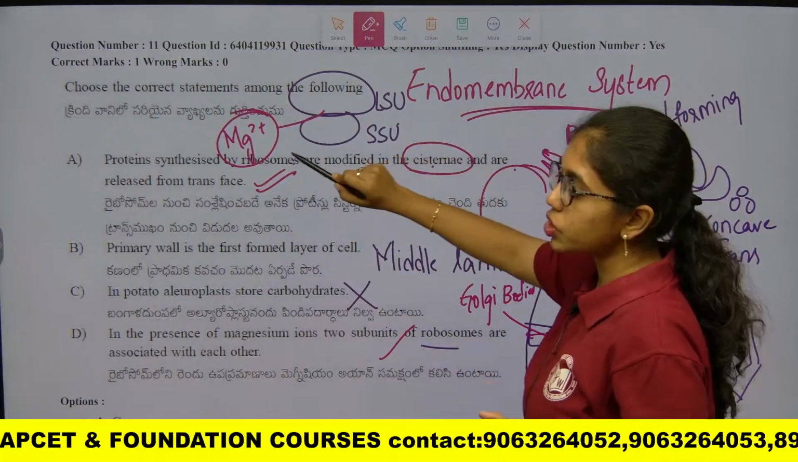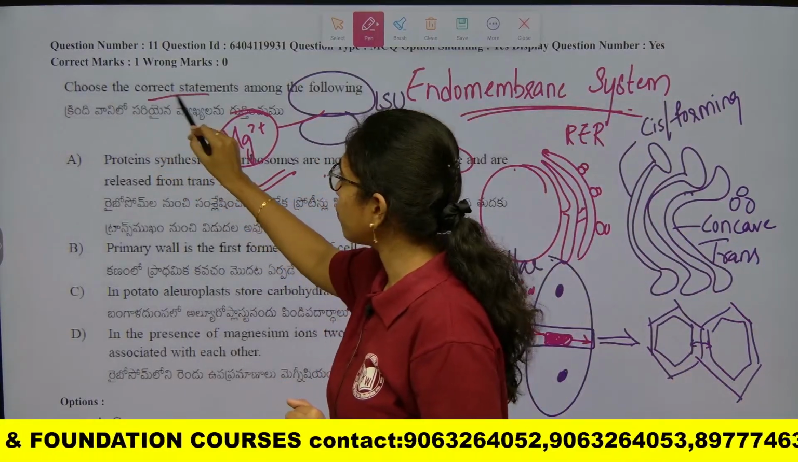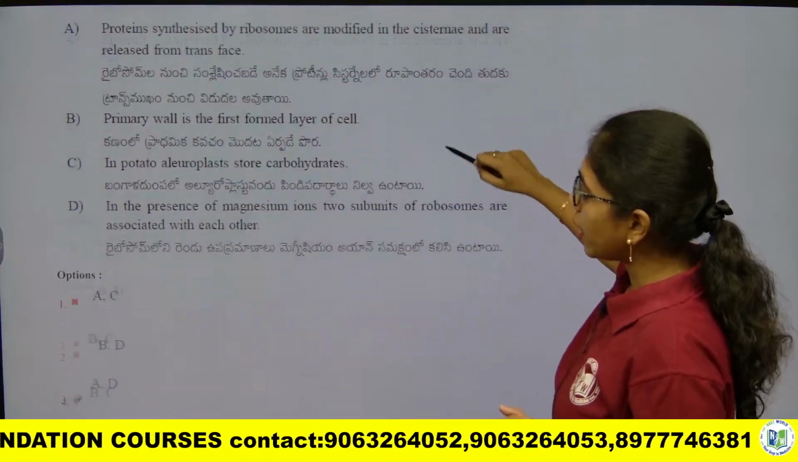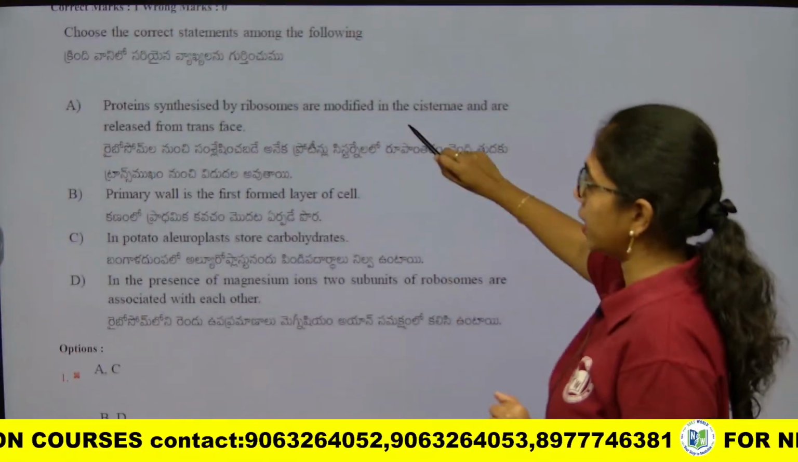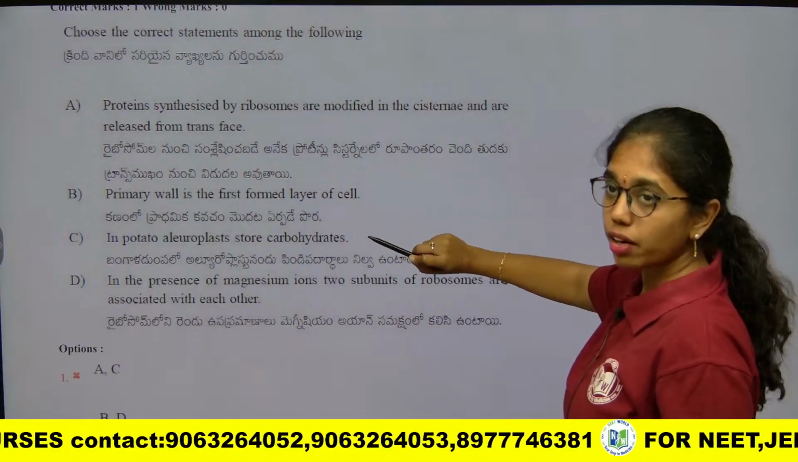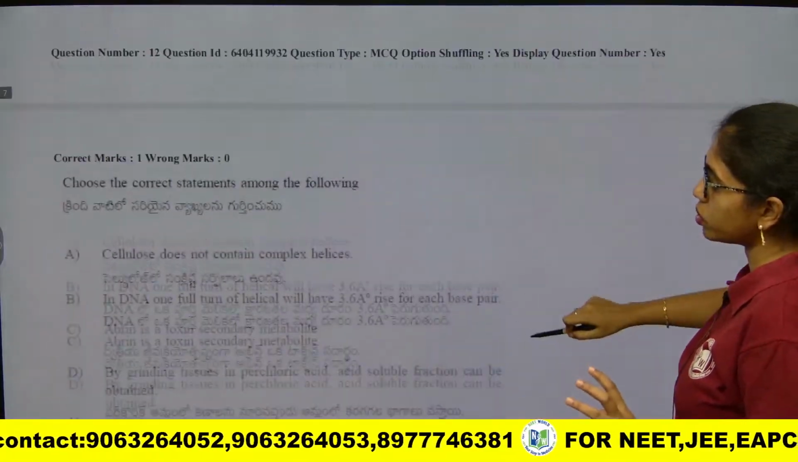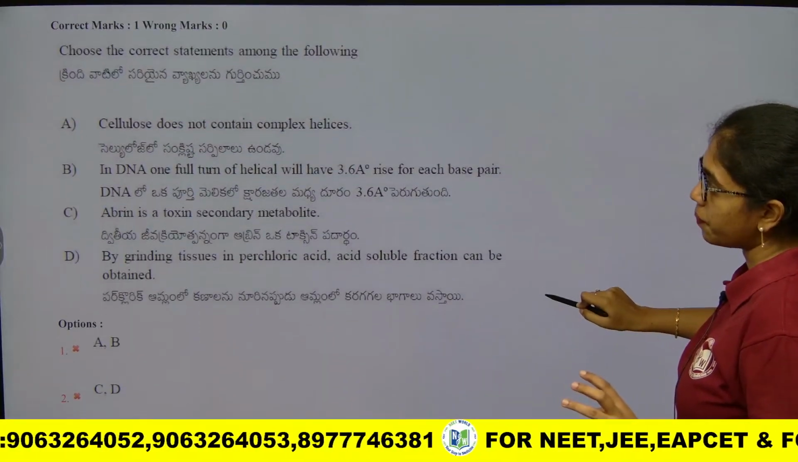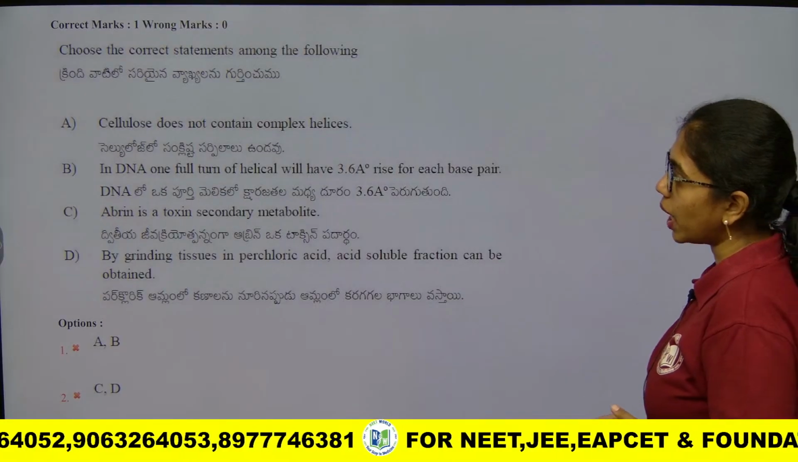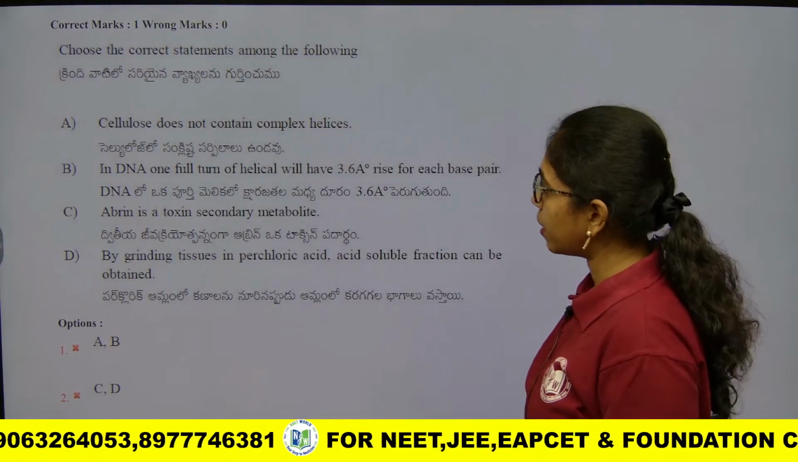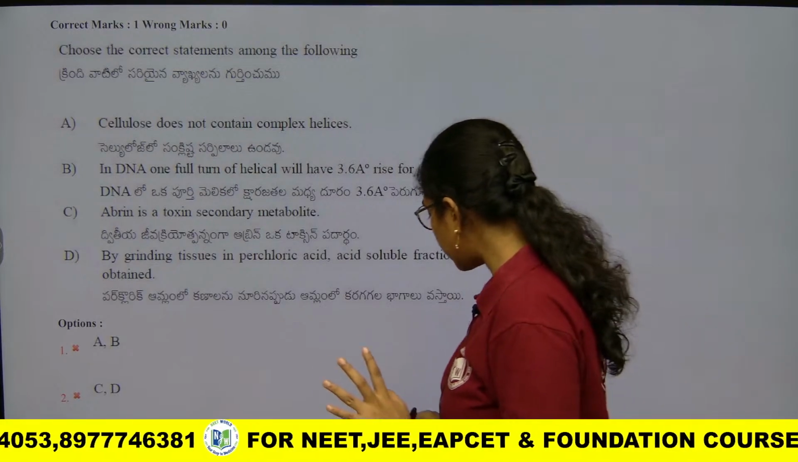Now, in the question he has asked us to identify the correct statement. Then we have to go with options A and D. These two are correct, and these two are wrong. I have explained completely why those are wrong statements. And look at this question. Choose the incorrect statement among the following. He is asking for the incorrect statement.